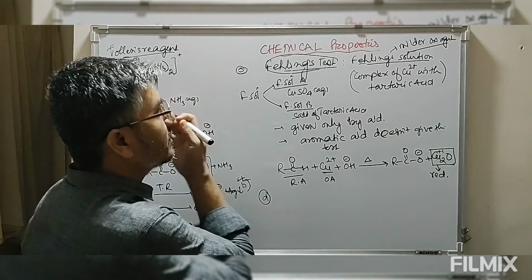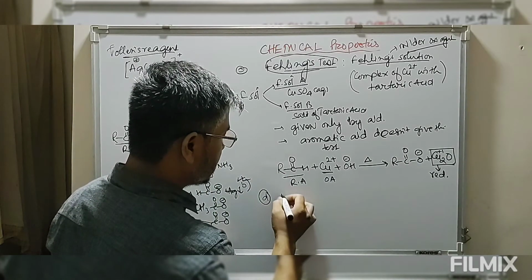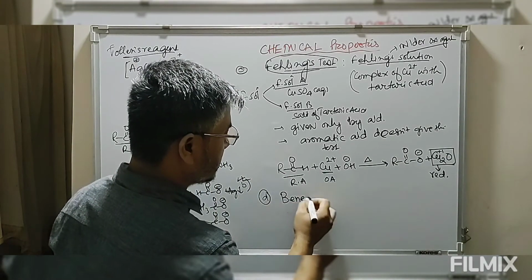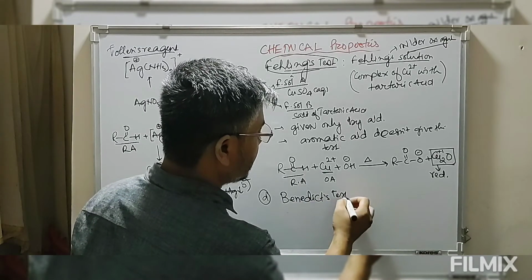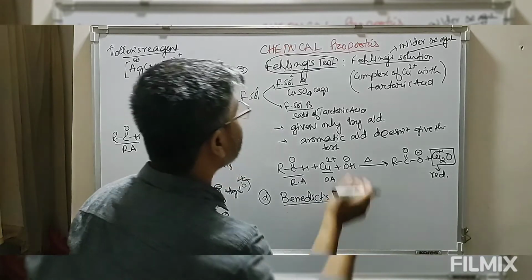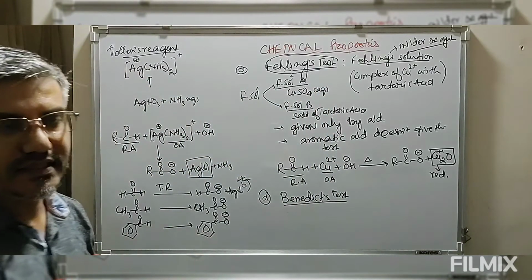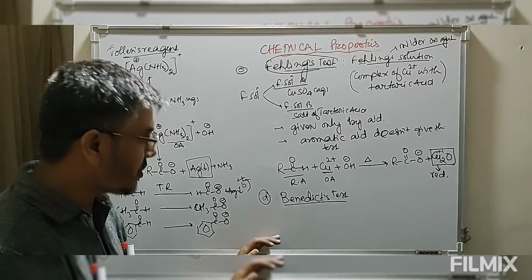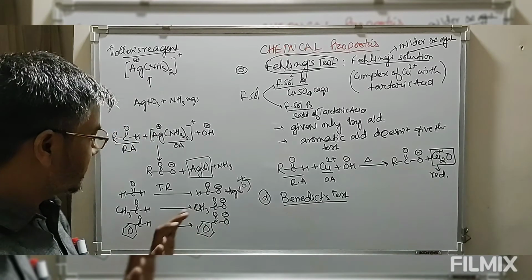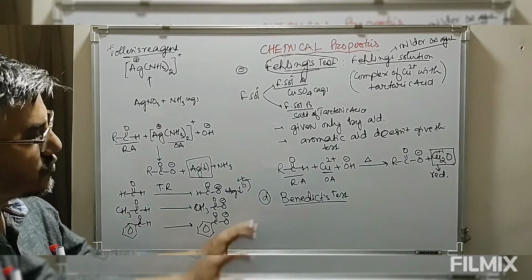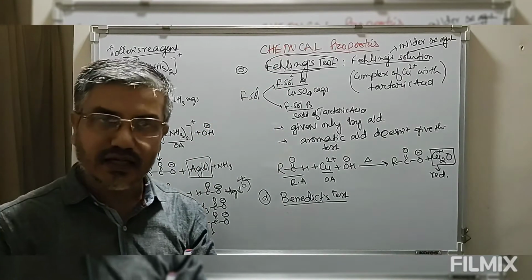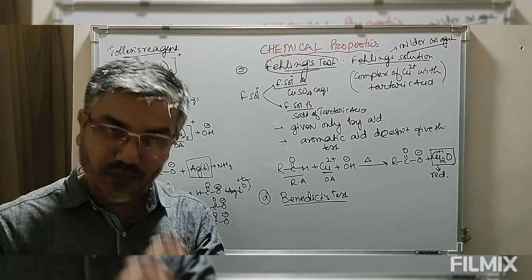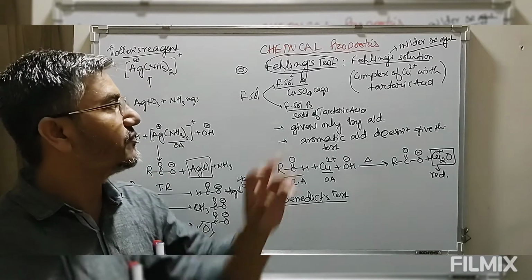Similarly, now look at this. The other one is Benedict's solution. Benedict's test is exactly identical to that of Fehling test. This is also a much milder oxidation agent compared to that of Tollens reagent. So this Benedict and Fehling is specific, given only by aldehydes, and aromatic aldehydes do not give Fehling as well